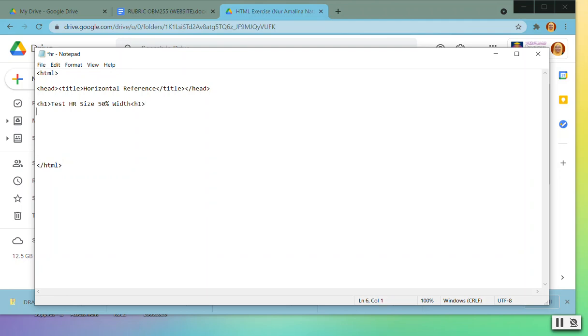This is what we call horizontal reference. HR width equal to 50%. I'm going to show you after this what the difference is.